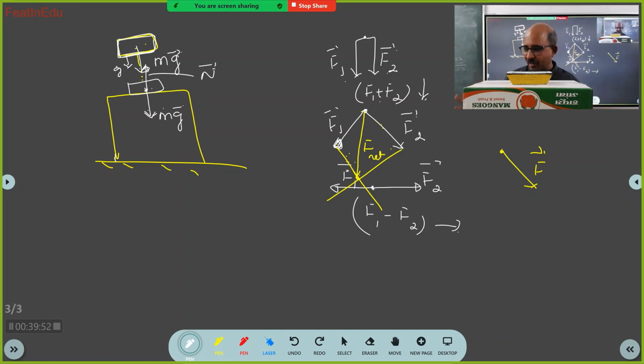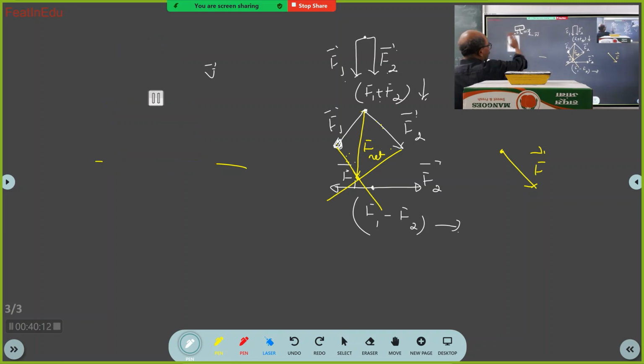Got it? Now you see, I am holding this. I am holding this and I am applying force. I am pulling it this way. But is it moving? No, sir. Now we will do that analysis.